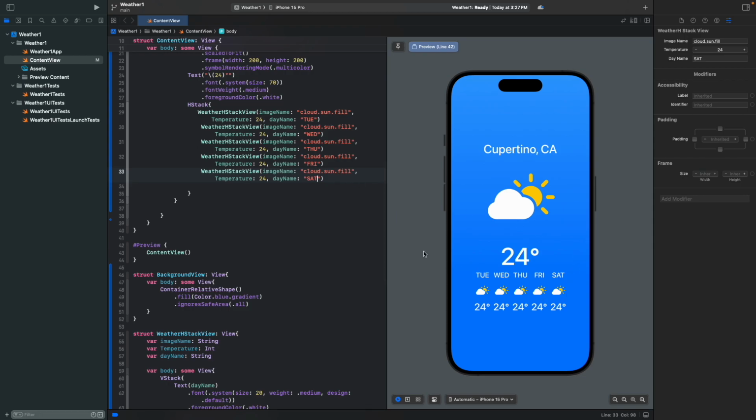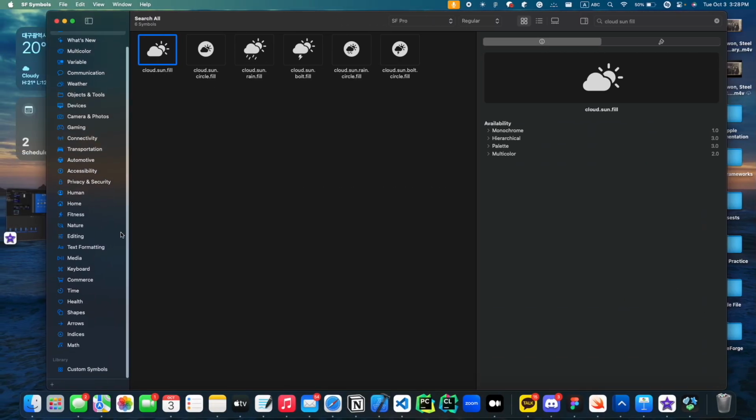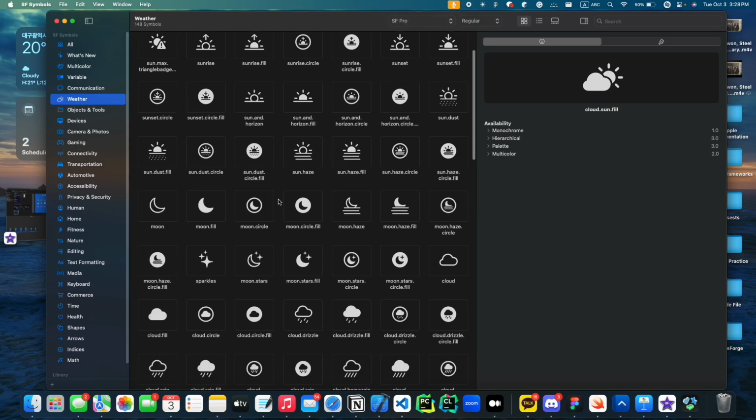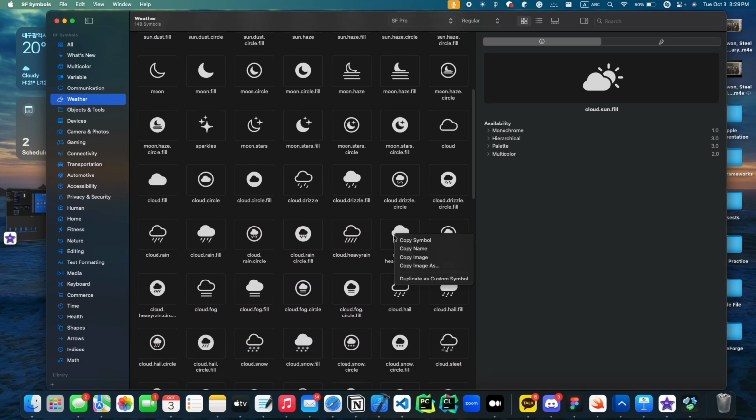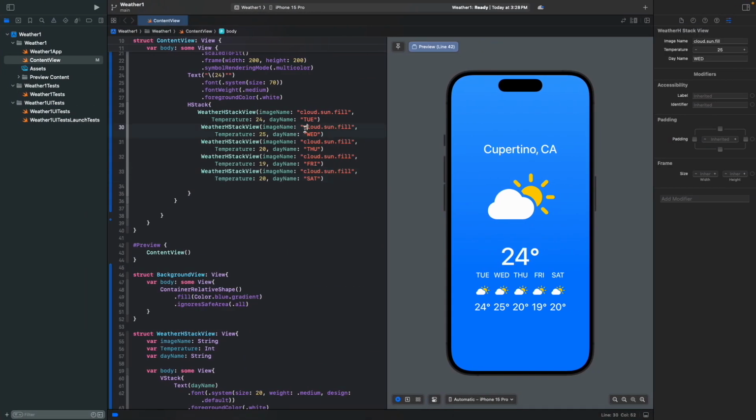So this looks pretty boring, so we're just going to change some of the numbers to like 25, 20, it's going to keep going down, 19, and maybe 20 again. And after that, we're just going to change what the image is going to look like. Let's change it to a rainy day, copy name, and paste that in, cloud.heavyrain, and it's going to rain until Thursday.